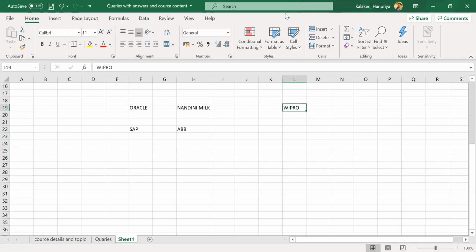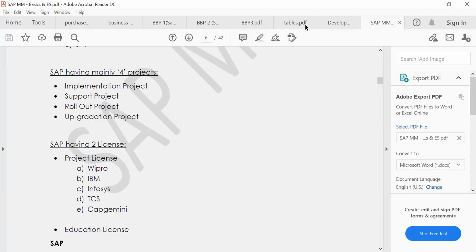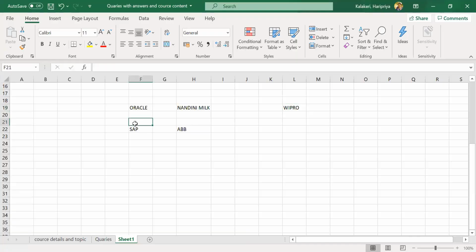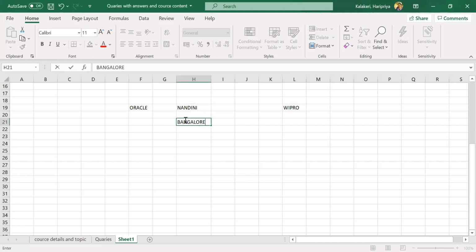The third one is the rollout project. Rollout project means, suppose Nandini Milk is a company. This Nandini has plants in Bangalore and Pune, let's take 2 plants.